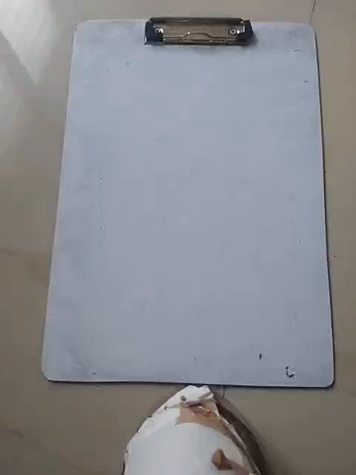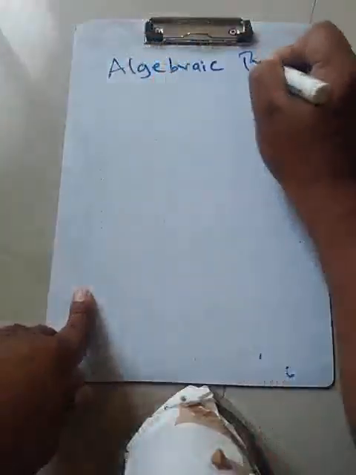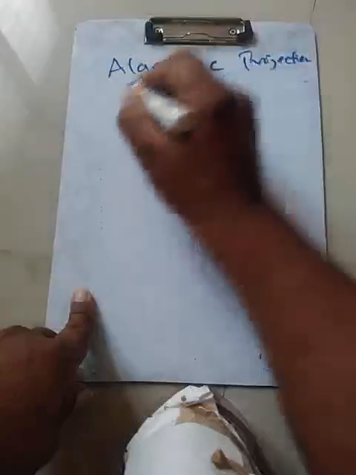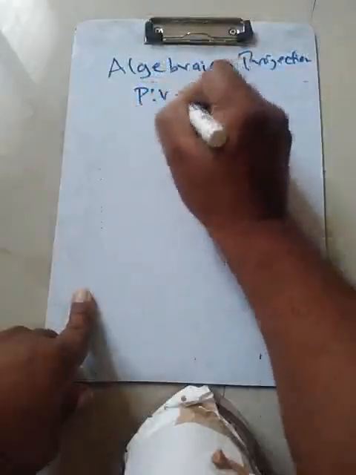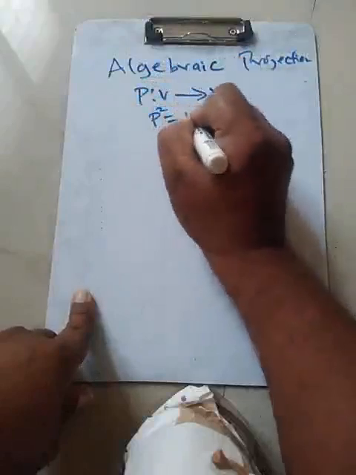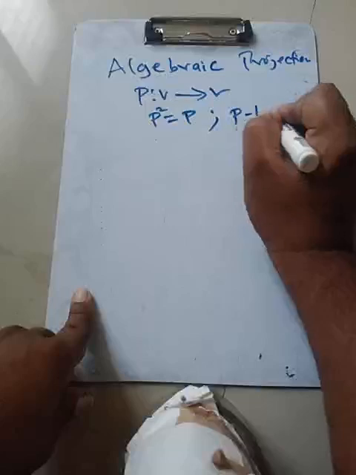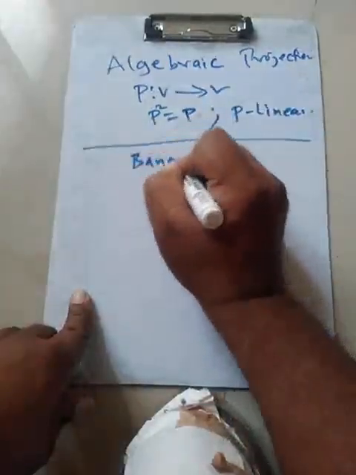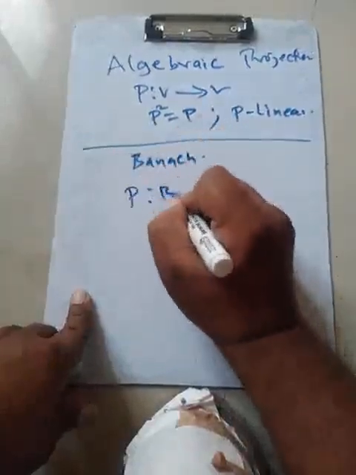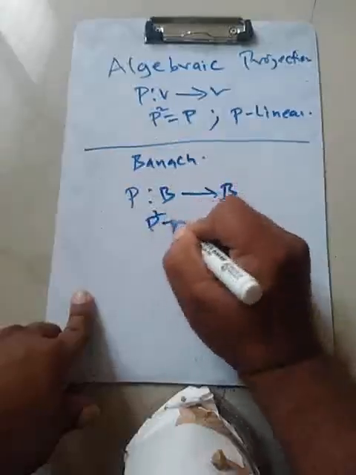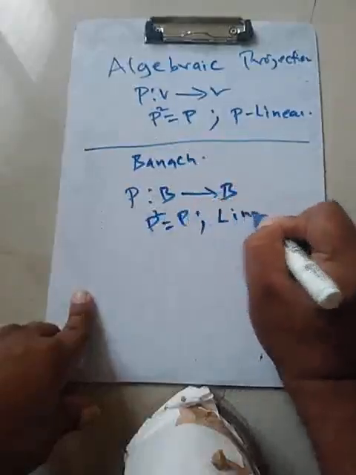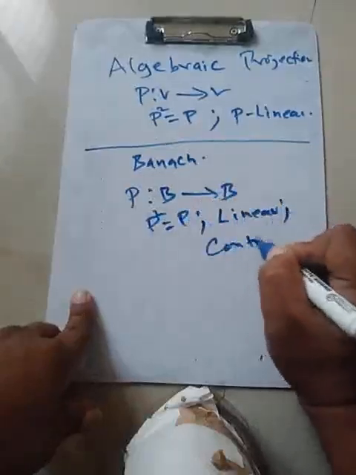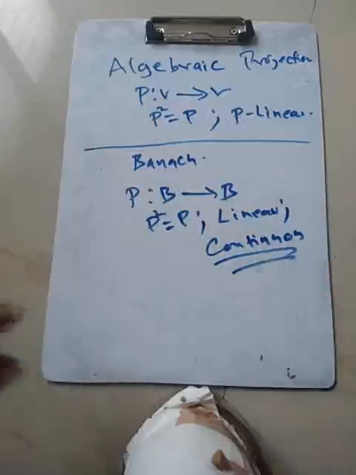So what are the things to be noted? Algebraic projection. What is an algebraic projection? An algebraic projection is simply a map P from a vector space V to V such that P square is equal to P, and the requirement is that P is just linear. In a Banach space or normed spaces, what we are interested in is that P is a map from B to B. It should be idempotent, linear, and continuous. So that is what we require. So P is a map, then it produces what? Two subspaces and so on.